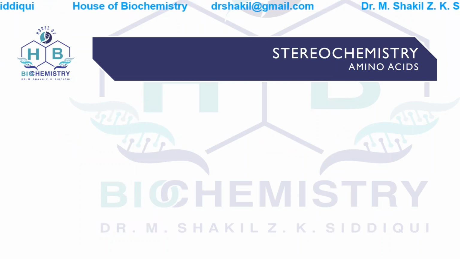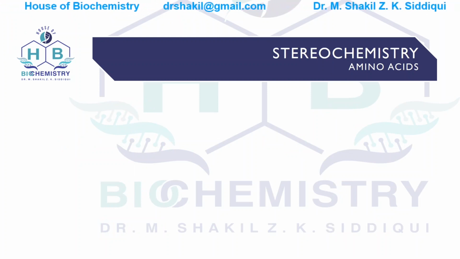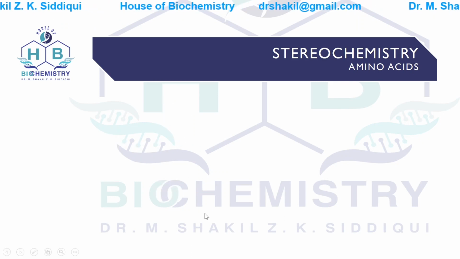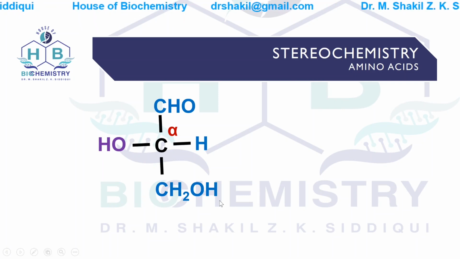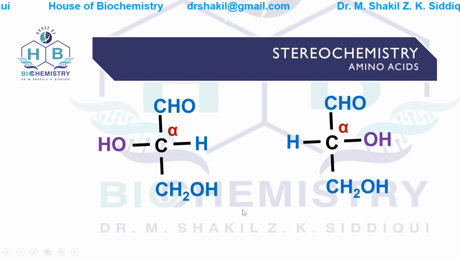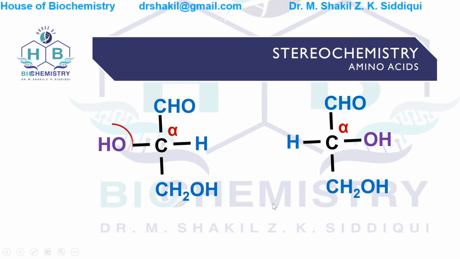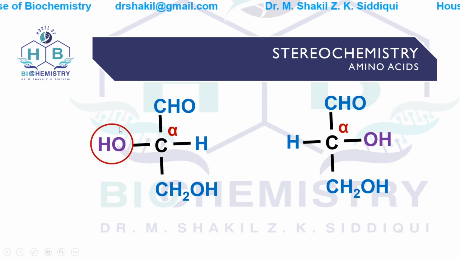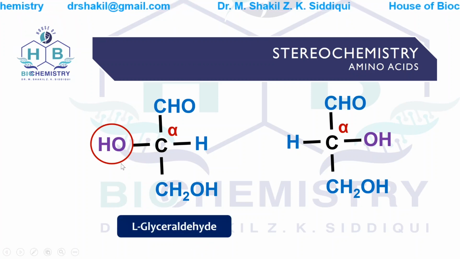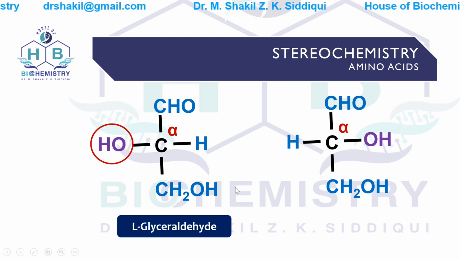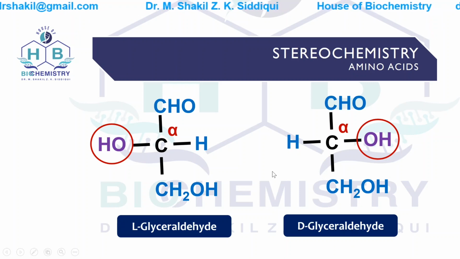Now we come to the stereochemistry. What is stereochemistry for amino acids? For stereochemistry, we have to take the example of glyceraldehyde. Now these are the 2 isomers of glyceraldehyde. When the hydroxyl group is on the left side, it is called L-glyceraldehyde. And when the hydroxyl group is on the right side, it is known as D-glyceraldehyde.